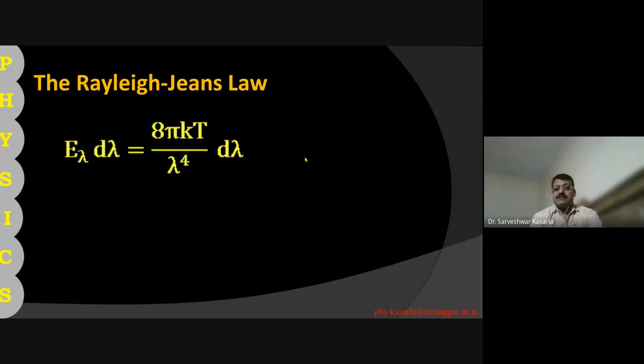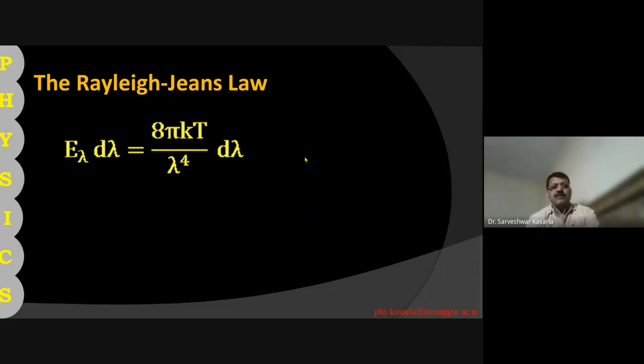But again, its drawback is that it cannot explain the lower wavelength region. So the Rayleigh-Jeans law explains the higher wavelength region, and Wien's law explains the lower wavelength region. Both laws are applicable, but at different parts of the black body radiation curve.